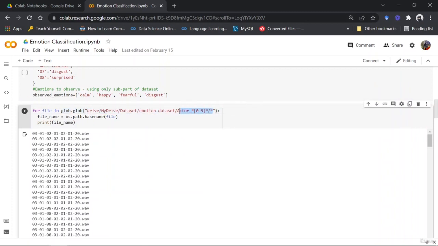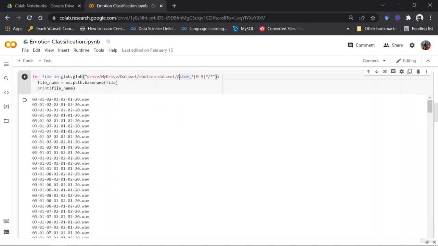But the path has something really cool, because what is happening here is that I have my emotions dataset, which has folders actor underscore one, actor underscore two, actor underscore three till maybe 23, 24. So what is happening here is that I'm telling the glob function that in my emotions dataset, if you find any folder which has actor underscore any number after the underscore, then you have to go inside that folder and call out all the files that are present.